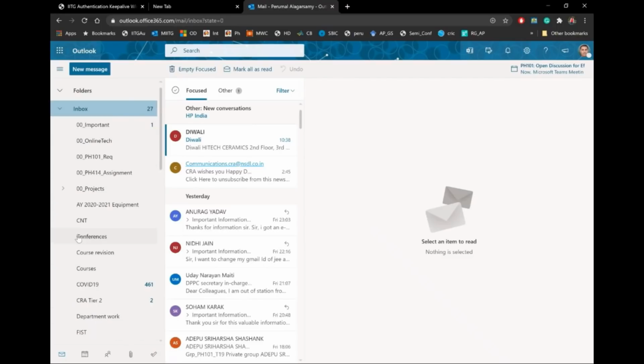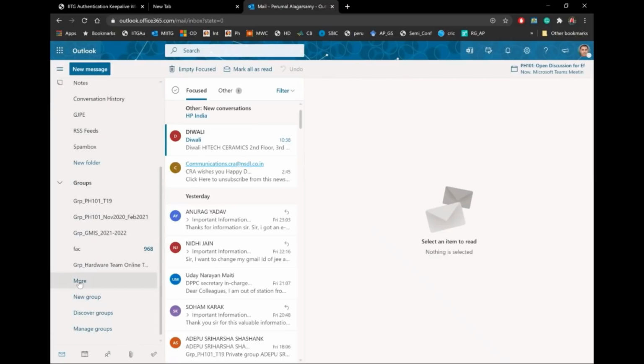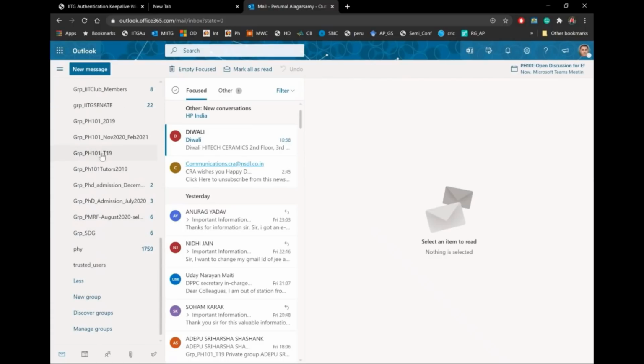Now you can see so many folders you can create. I will give you one folder demonstration immediately. And then as you go down, you can also see groups. Now you expand the groups, you will see a lot more groups, like PH101, PH102 and so many like this. So this is very important to set up your account to handle emails effectively. I'm just generating an email right now, and then I will demonstrate how to set the automatic email movement in the account. So I'm just sending an email to